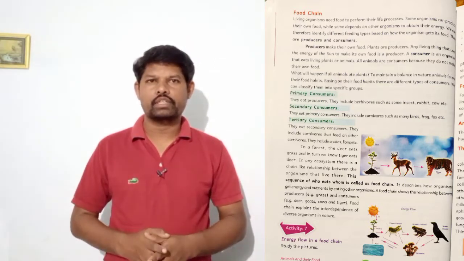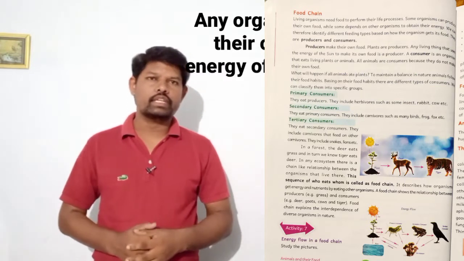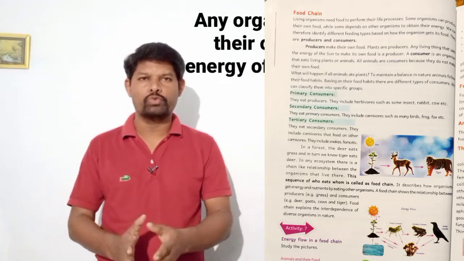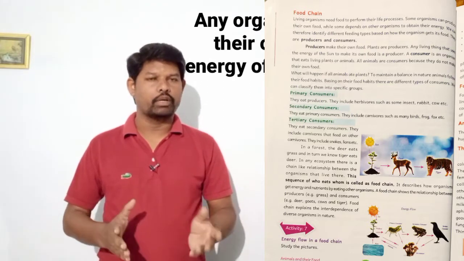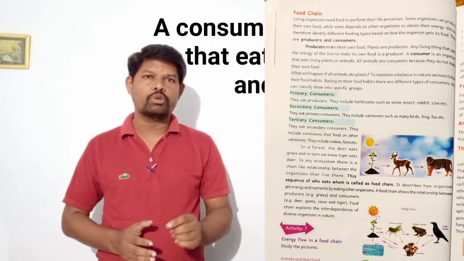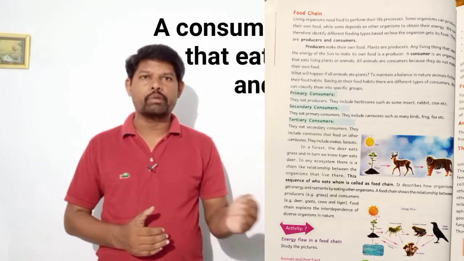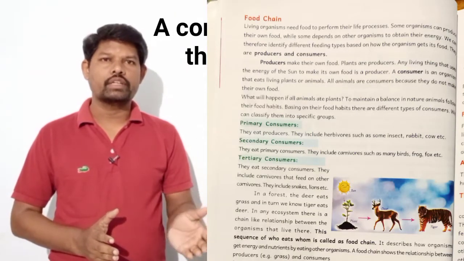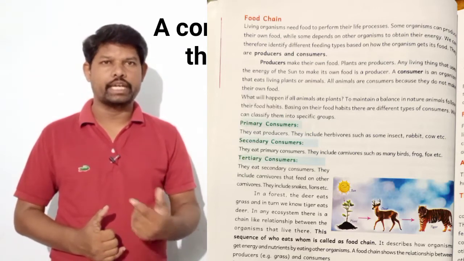What is a producer and what is a consumer? A producer is an organism that prepares its own food by using the energy of the sun. A consumer is an organism that depends on other living plants and animals to get energy.